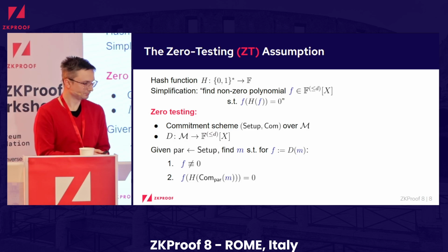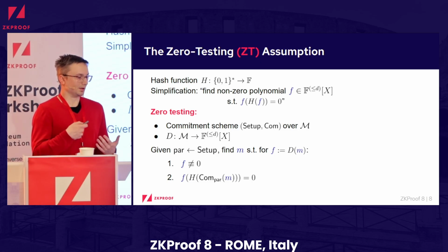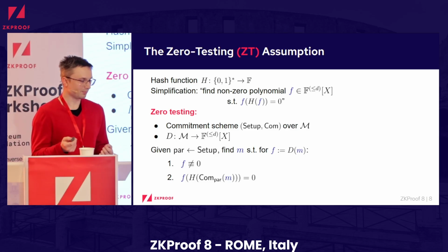decoding function. And the problem now will be: we run the setup algorithm of the commitment scheme, and then the goal of the adversary is to find a message M such that when you compute D of M, you get some polynomial that is non-zero, and when you commit to your message and then evaluate the hash function on this commitment, this is a root of the polynomial. And this is the version that we use to prove security of Plonk.